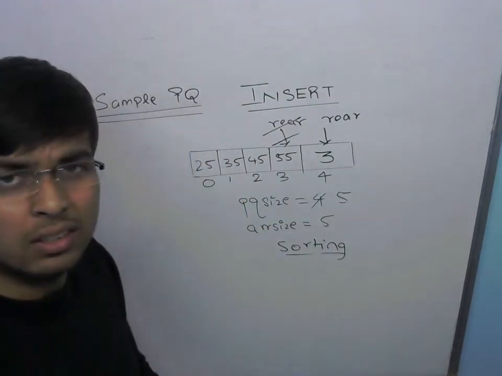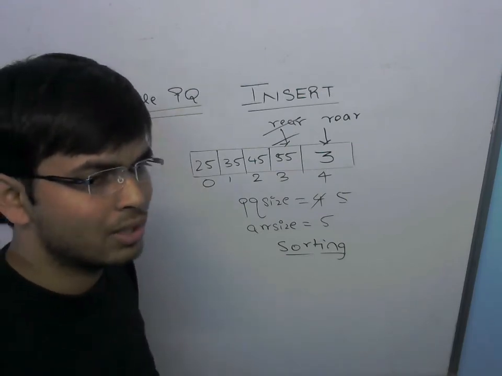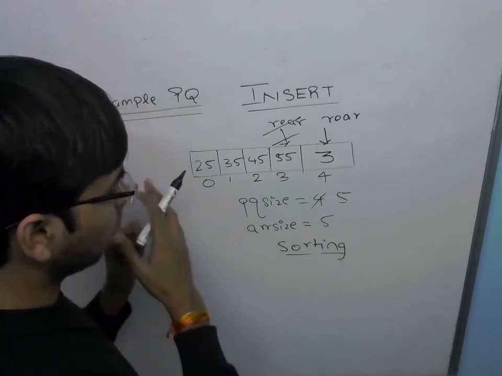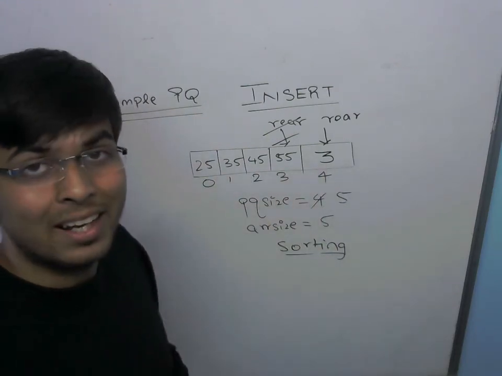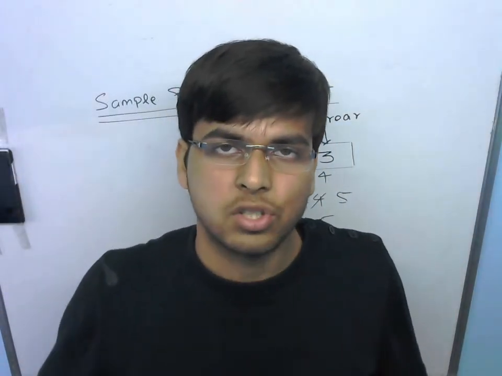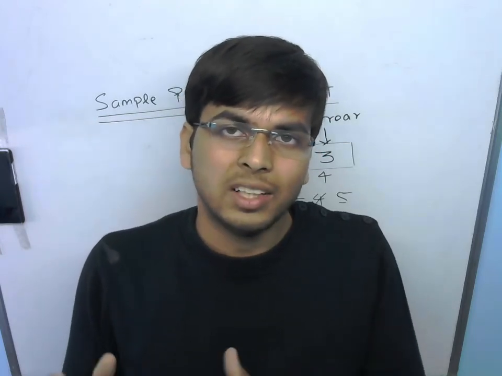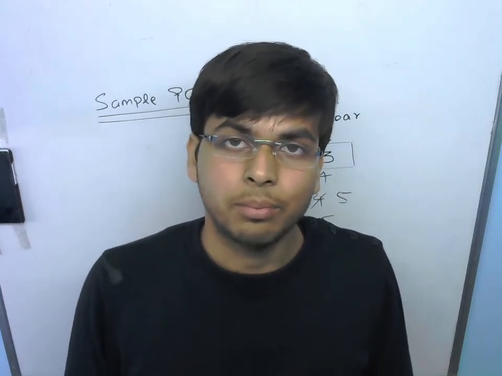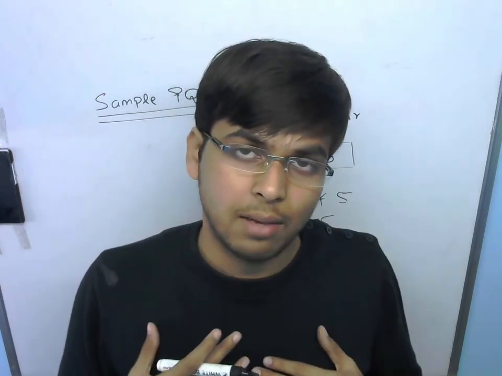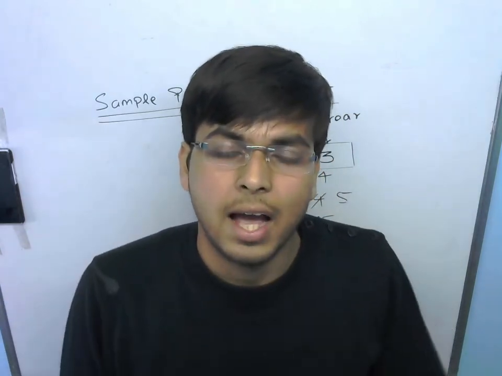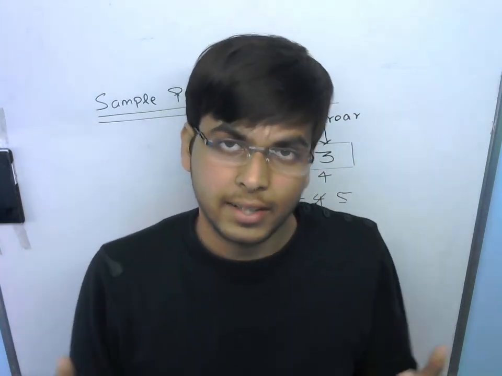Now, what does sorting mean? Sorting basically means to arrange elements in some particular order. The sorting procedure that I'll be using will sort the items of the queue in ascending order. Now, why are we performing sorting? As we have already discussed, in a priority queue the items will not be processed in the order in which they are entering the queue. Rather, they are processed based on some priority. So for our example, I assume that items that have less value have more priority, and items that have greater value have less priority.